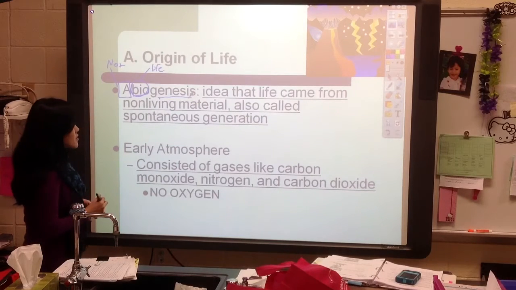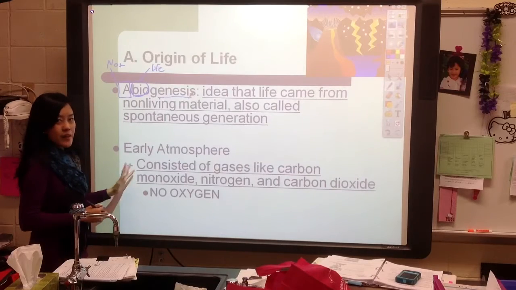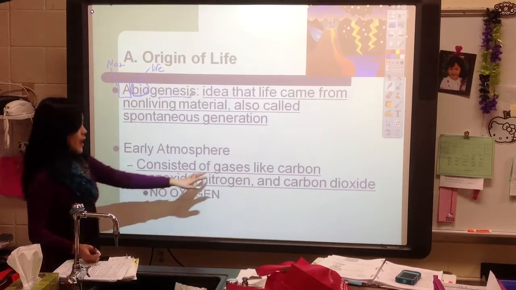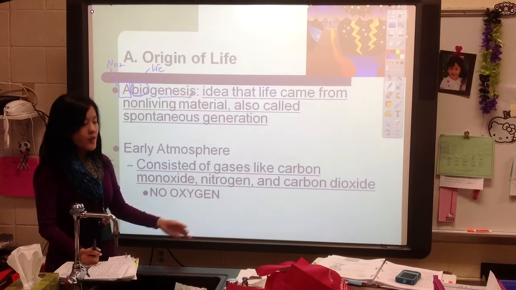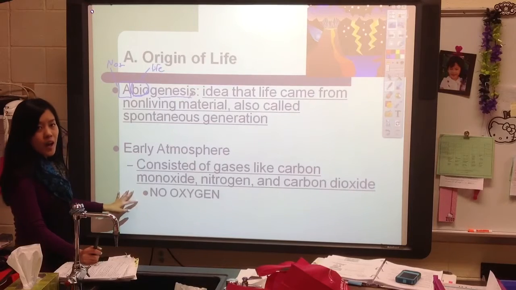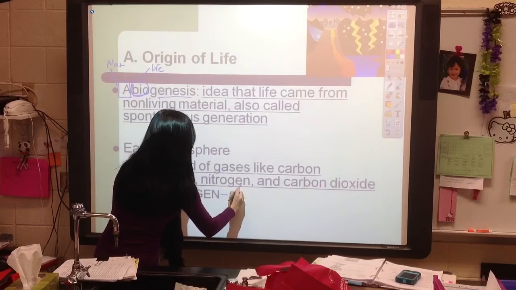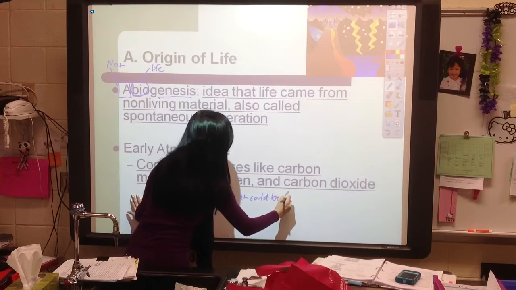Now there are some reasons for that. If we look at the early atmosphere, it was very toxic to things that live now. It contained a lot of gases like carbon monoxide, nitrogen gas, and carbon dioxide. And there was no free oxygen that could be used.